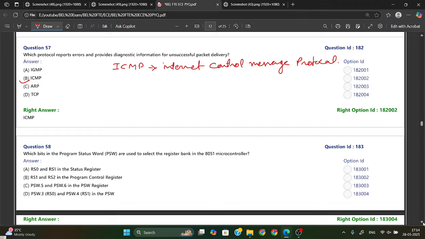Apart from that, just remember IGMP. IGMP is not internal, it is Internet Group Management Protocol.